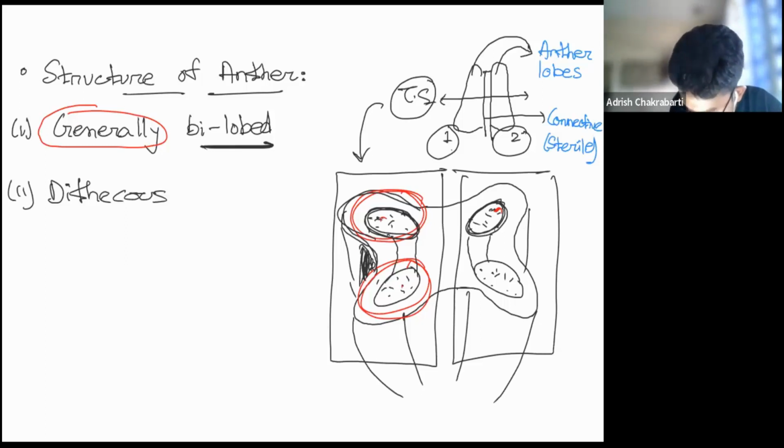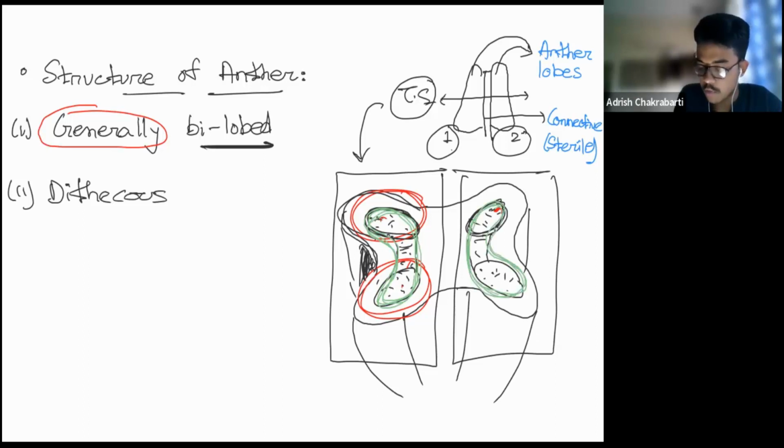Okay, so now they will fuse together, and what we will observe is a single structure. I'm drawing it in green. So during maturation, we will observe that initially there are 4 microsporangia. They will get fused to form 2 microsporangia, 1 in each lobe.